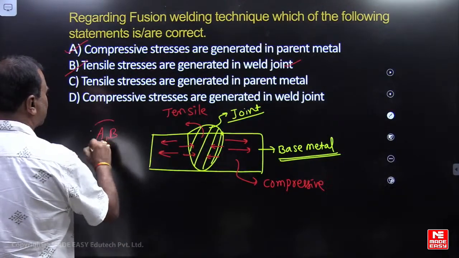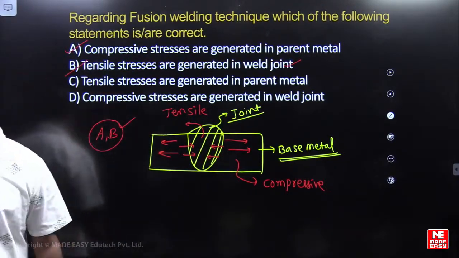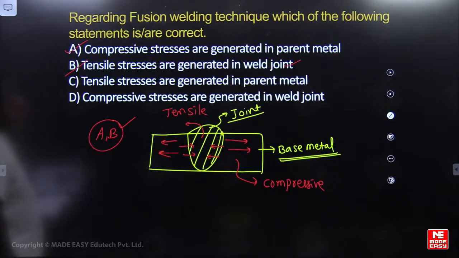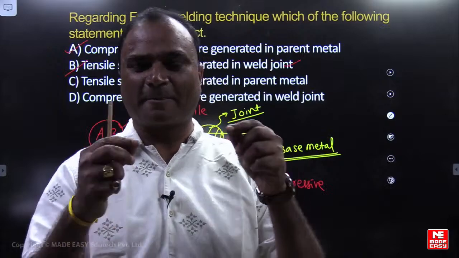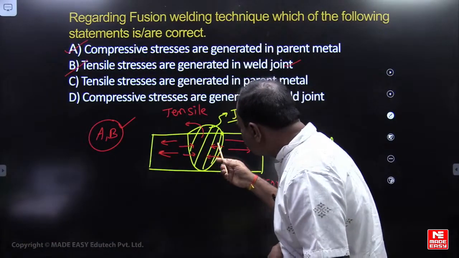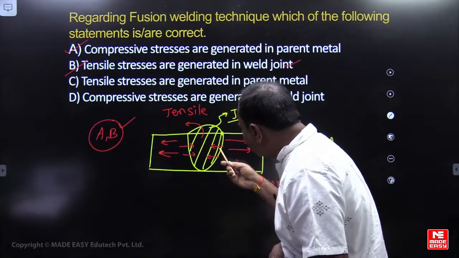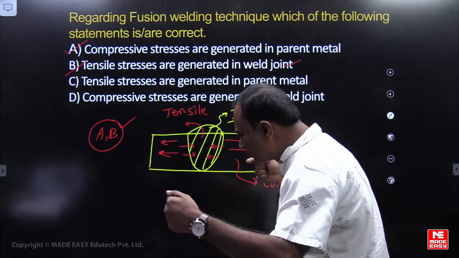A and B are correct. How does it happen, friends? How does BD happen? Tensile stresses are generated in the weld joint. How will compressive stresses be generated in the weld joint? See, in the joint, the metal will be contracting due to solid shrinkage, moving toward the center.